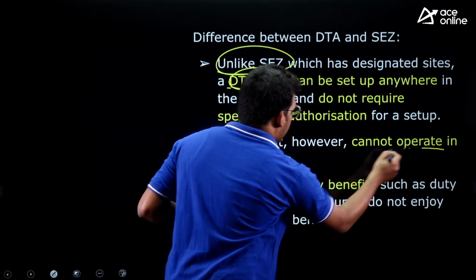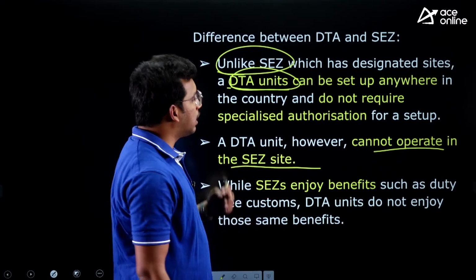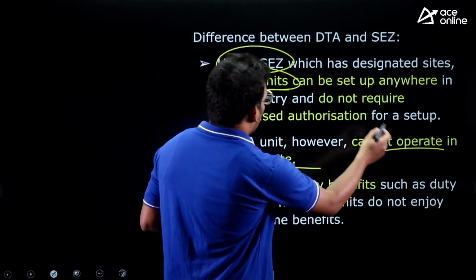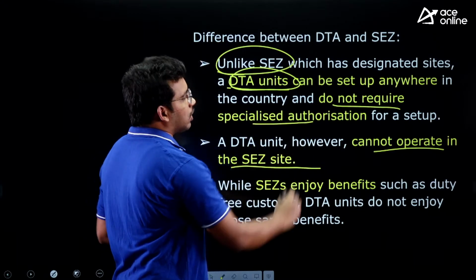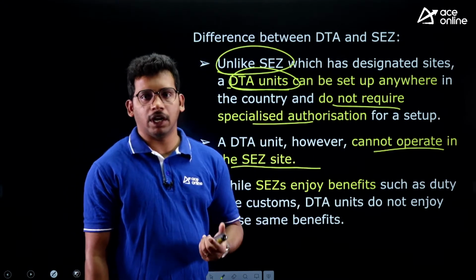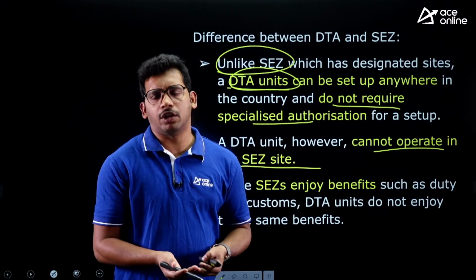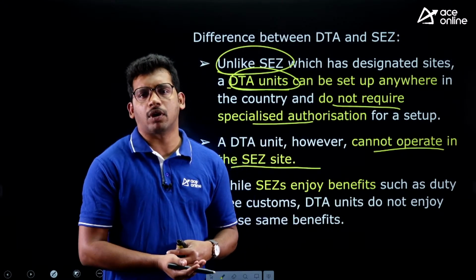They cannot operate in an SEZ site. So that's what I was telling you. Except SEZ sites, they can establish anywhere and do not require special authorization for setup. So before SEZs being set up in India, they need to take permission at one go. They need to check from which country you are, from where you are registered.